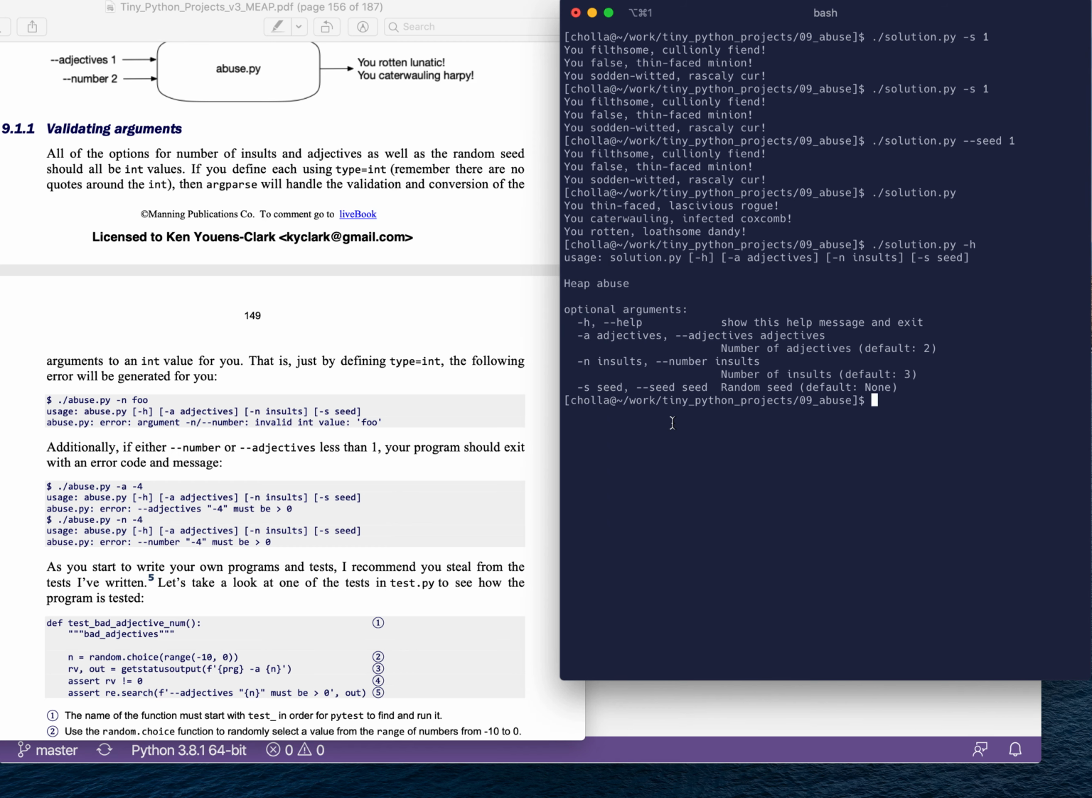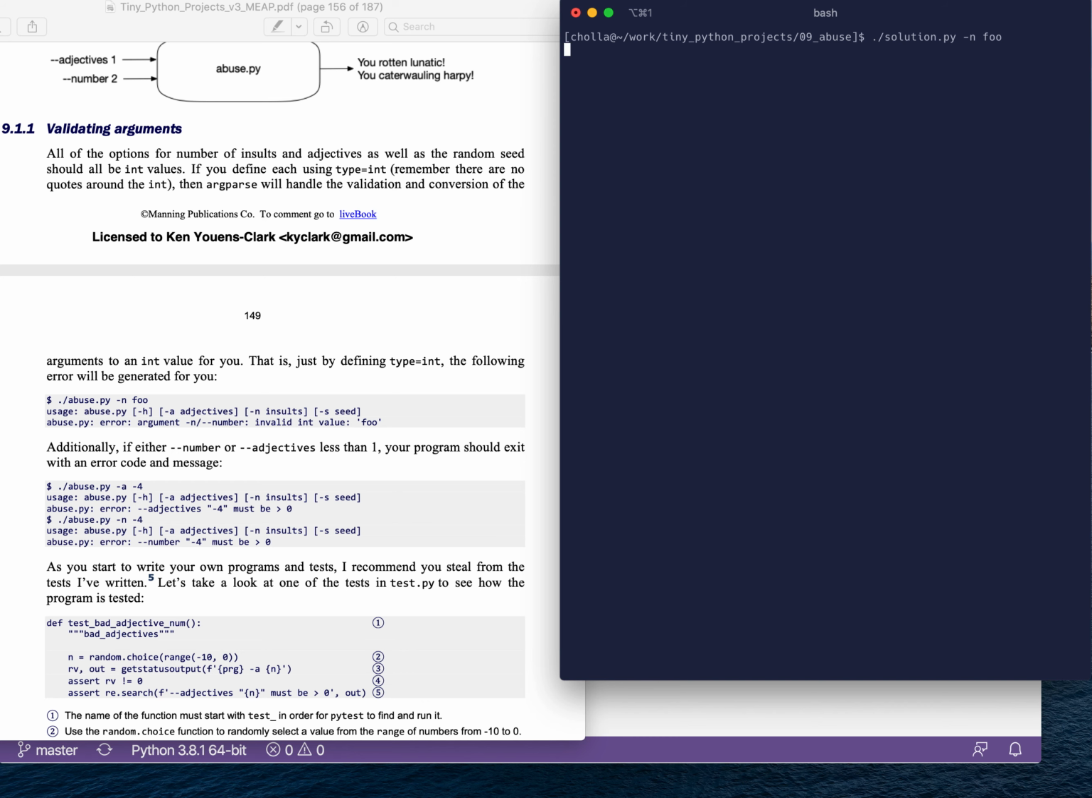So let's talk about how we can validate our arguments. For instance, we see here that if I try to run with -n of foo, that should not run. Foo is not a valid integer value. So that's something that we haven't done yet to this point. All of our inputs have been strings or possibly the name of a file. And so this is the first time that we're encountering the fact that the arguments coming from the command line are strings, and it's up to our program to convert those to numbers.